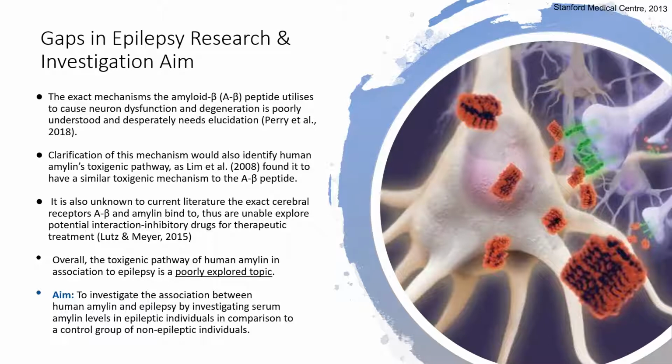In general, the association of amylin levels in neurodegenerative disorders is poorly explored, as most studies are qualitative and focus on the toxigenic potential of human amylin in Alzheimer's disease, where this article's results can be used to establish a new factor in epilepsy diagnostic criteria. The general aim for the Benlier et al. study is to investigate serum amylin levels between epileptic patients and a healthy control group in order to provide evidence for the relation between elevated amylin levels and newly diagnosed epilepsy.